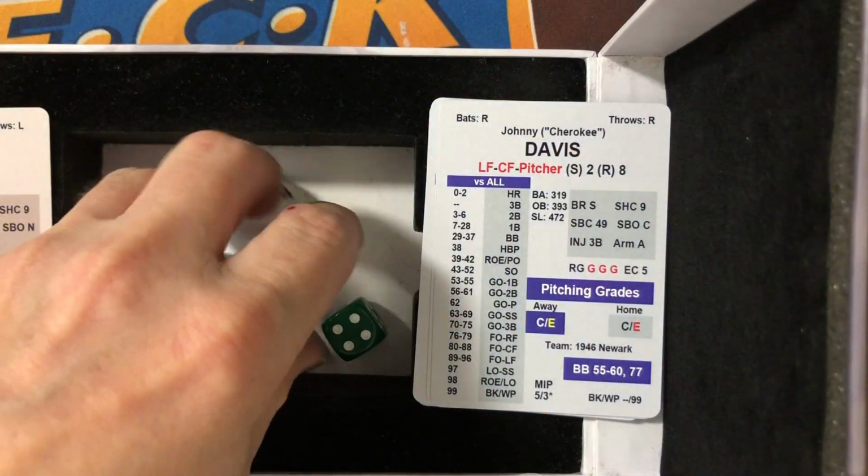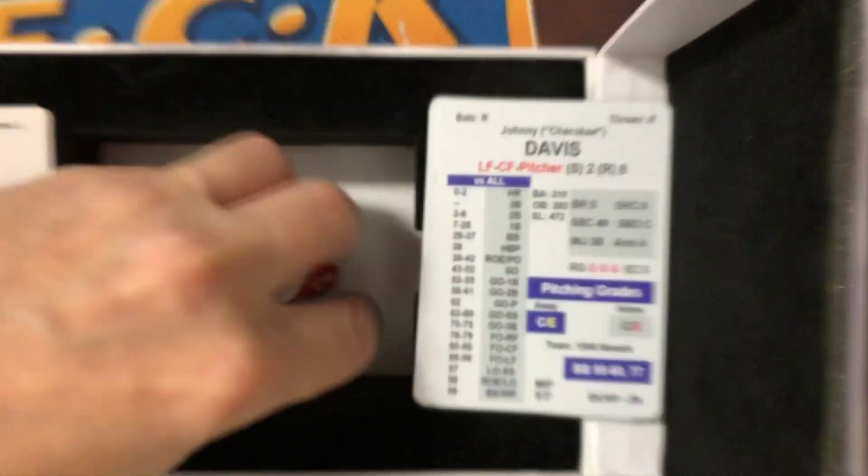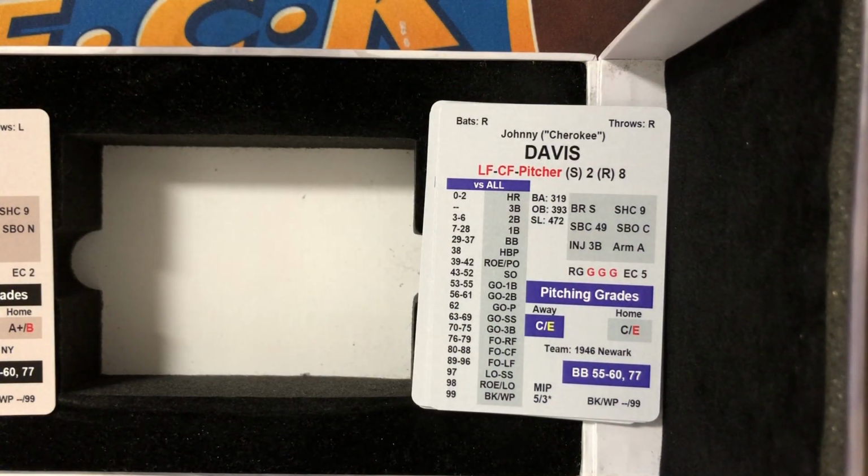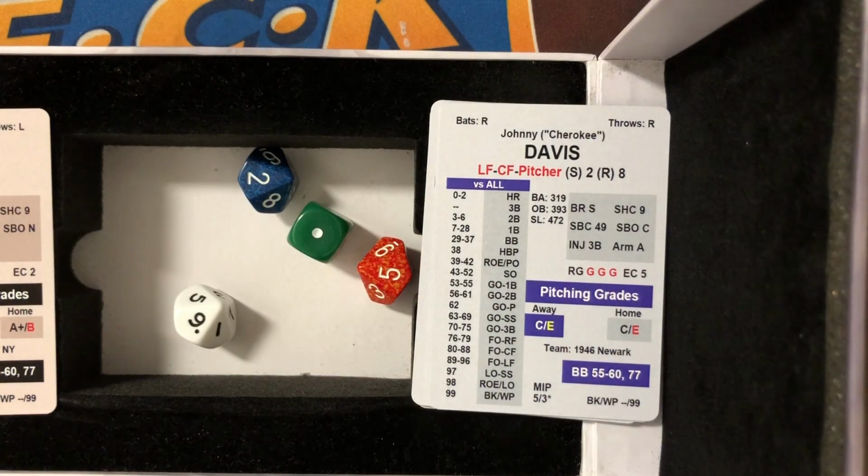And now Johnny Cherokee Davis stands in with 2 outs and nobody aboard. He's 0 for 2 in the game. Tiant has allowed 3 hits and has walked none. The pitch.